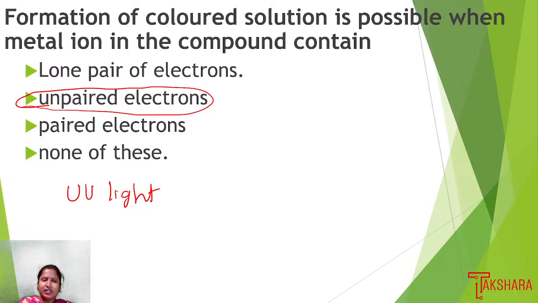The electrons present in the d orbitals shift from the ground state to the excited state, and while coming back to the ground state, they absorb some light from the UV-visible region and give complementary colors as well. All this happens because of the presence of unpaired electrons. So option 2 is the right answer.